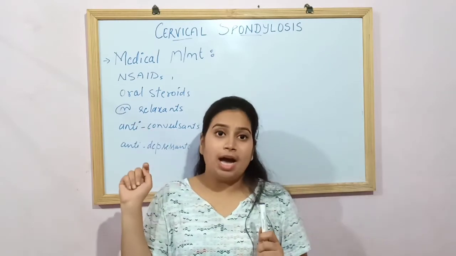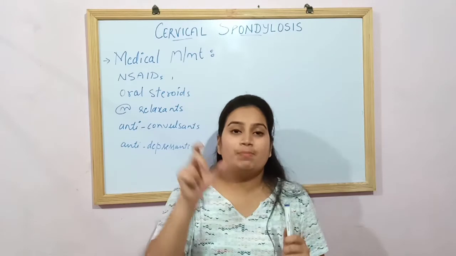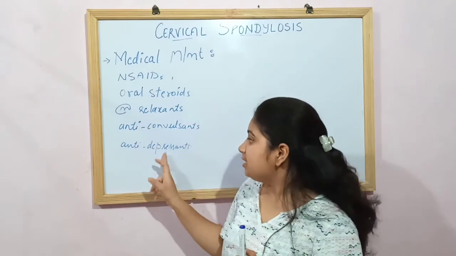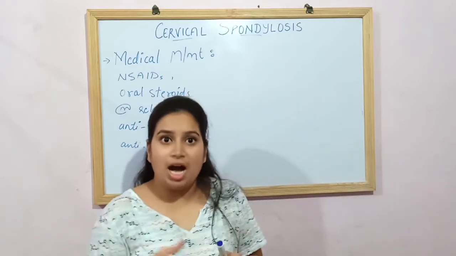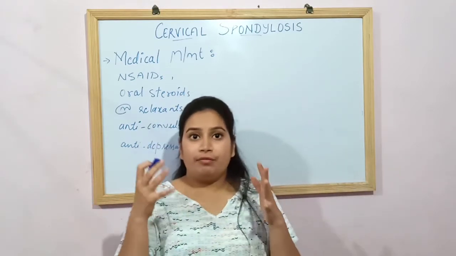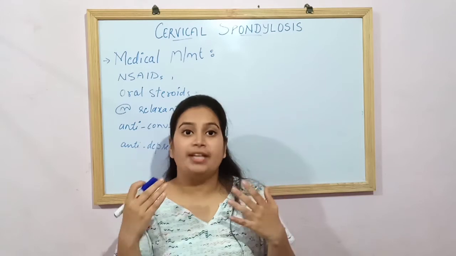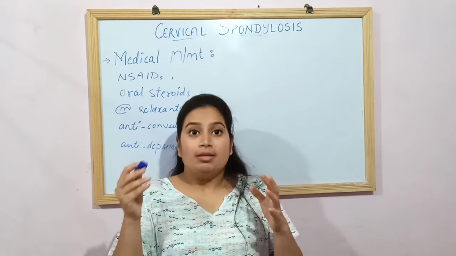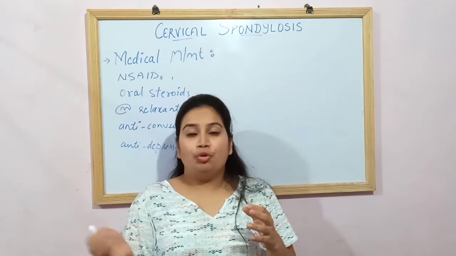Muscle relaxants are given to decrease the muscle spasm present in the patient. Anticonvulsants and antidepressants types of drugs are given so that if the patient is having any type of tension or any type of migraine headache or any kind of headache present, sometimes what happens due to any type of tension